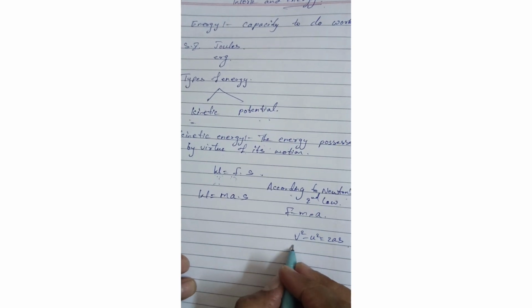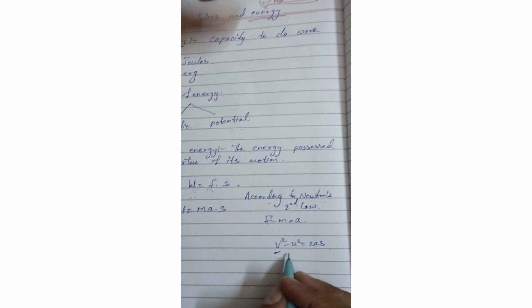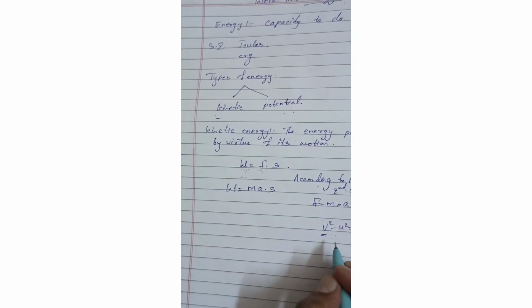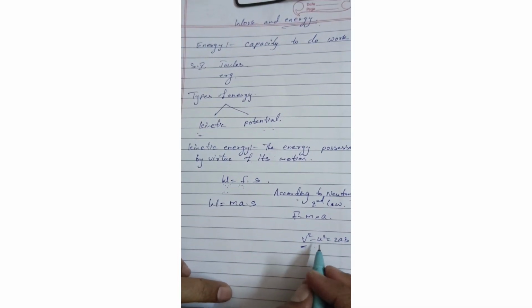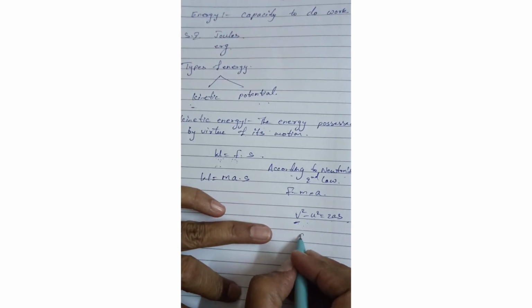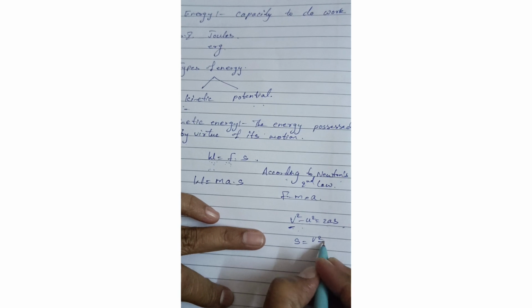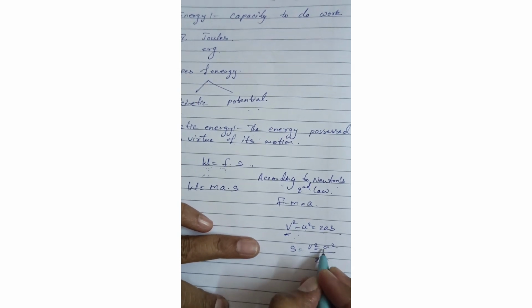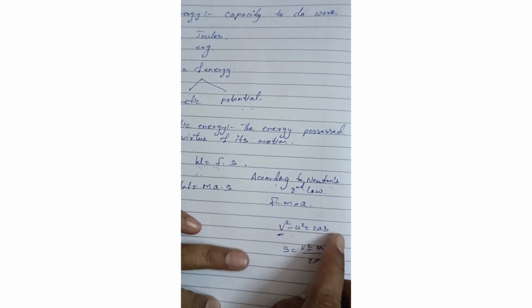Why are we taking this? Because we need to consider the velocity of the body. Whenever the ball was moving, it acquired velocity. So we consider this equation, v square minus u square is equal to 2as. From this equation, we can write s is equal to v square minus u square by 2a. Just change the sides.